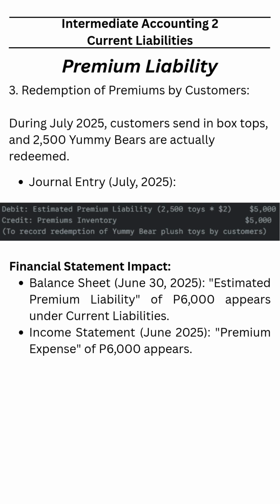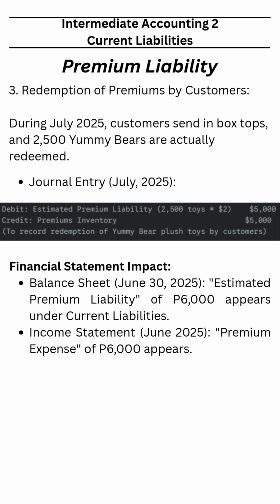Now we are on the last part, which is the financial statement impact. How would all those that we have accounted so far be presented? First is the estimated premium liability. Let's say as of June 30, what we are going to present here is the 6,000. That's based on the estimated premium liability that the company owes to the customers. Again, that is to be presented under the current liability section, under the line item estimated premium liability. And under the income statement, there's a premium expense of 6,000 in June.